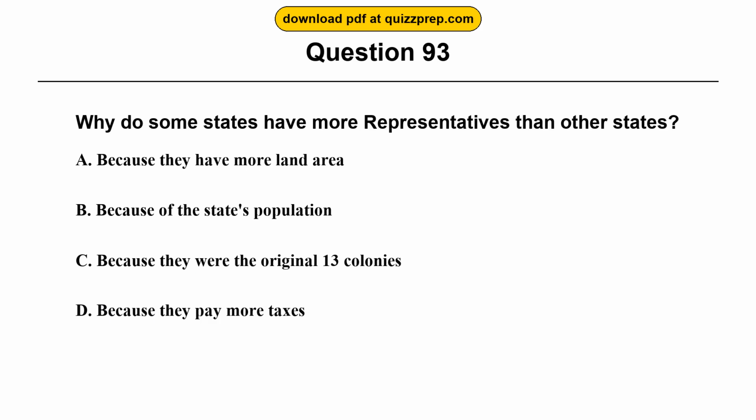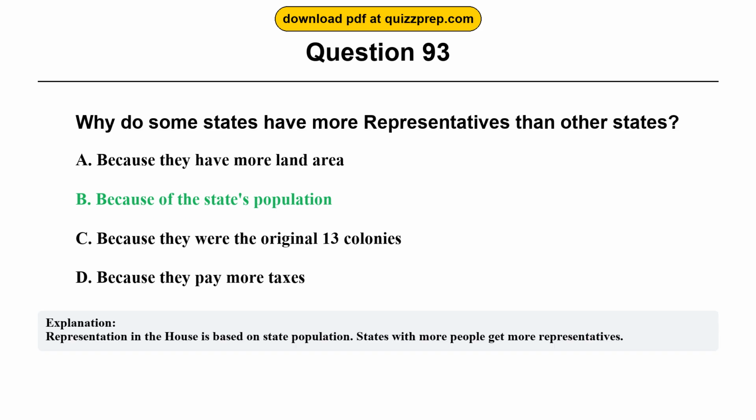Question 93. Why do some states have more representatives than other states? Option A, because they have more land area. Option B, because of the state's population. Option C, because they were the original 13 colonies. Option D, because they pay more taxes. The correct answer is option B, because of the state's population. Representation in the House is based on state population. States with more people get more representatives.